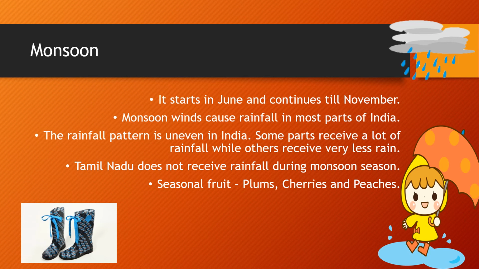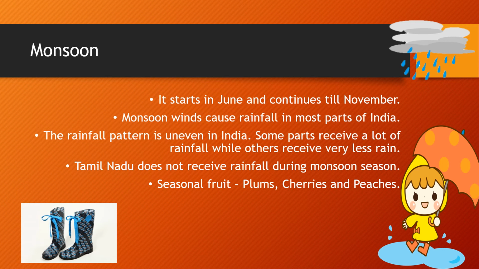When it rains in India, the pattern of rainfall is very uneven. Some places in India get a lot of rainfall and other places do not receive that much rain. In fact, there are some places in India which do not receive any rainfall. That is the desert area, the Thar area. The places which receive a lot of rainfall include Meghalaya. In Meghalaya, there is Cherrapunji, which receives a lot of rainfall during the monsoon season. Whereas, on the other hand, some parts of Rajasthan receive the least rainfall during the monsoon season.